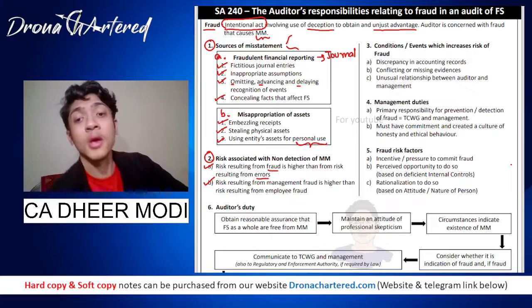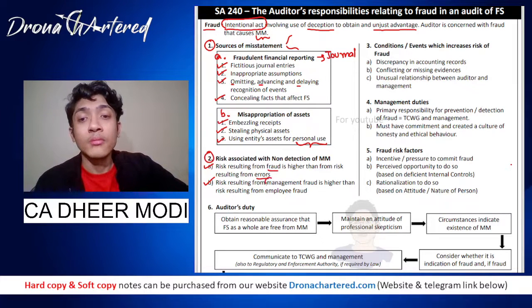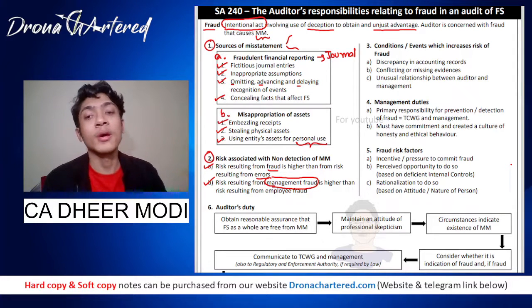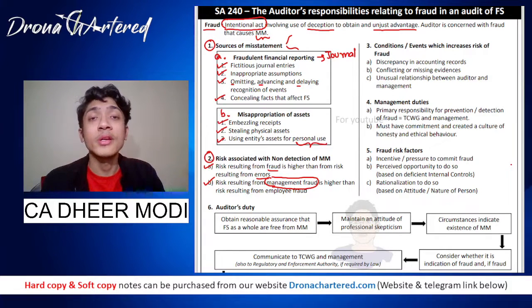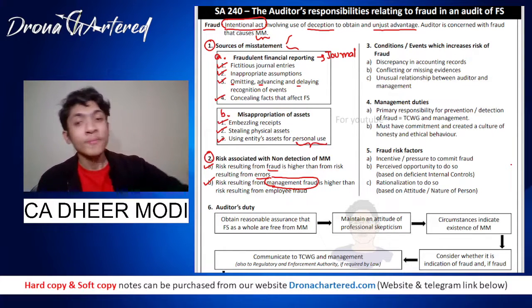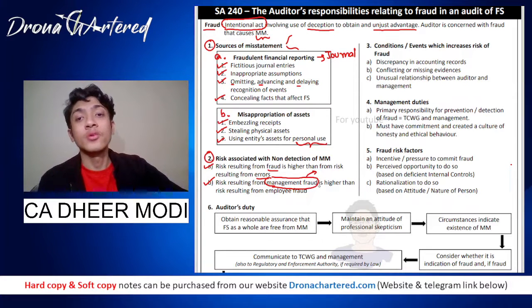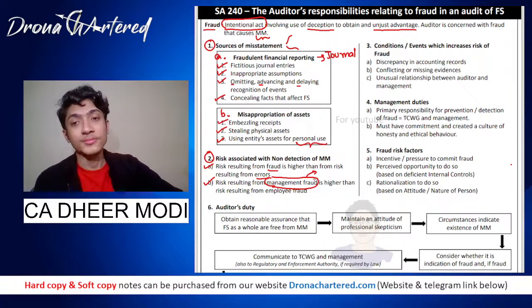Why is this? Because management has more authority and more powers, and they are able to override some controls because of higher power. So risk resulting from management fraud is higher than risk resulting from employee fraud. This is because management have more powers to override controls.